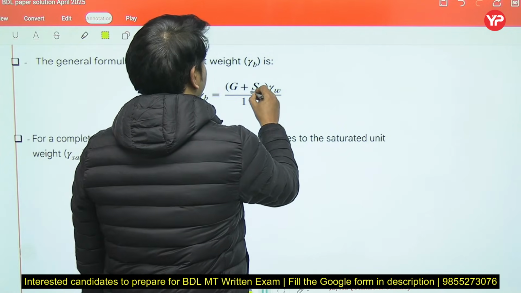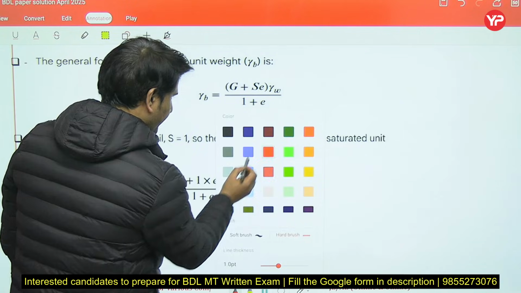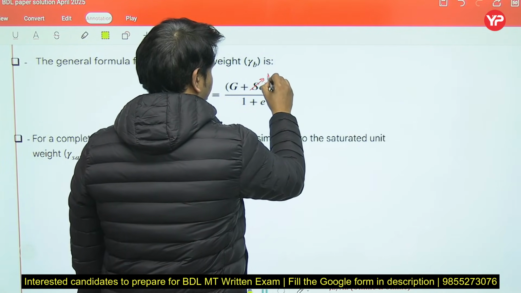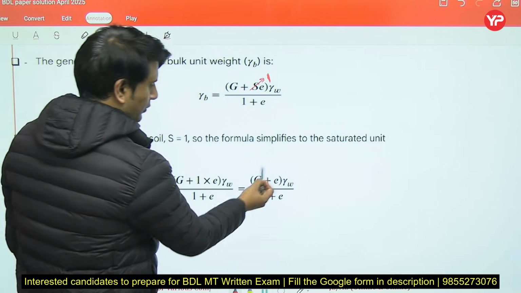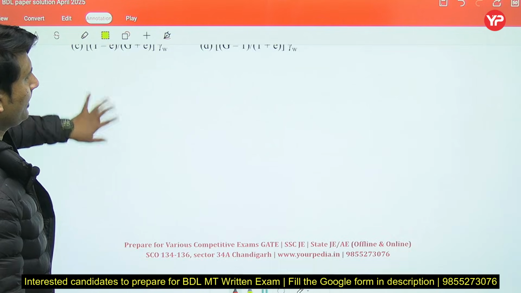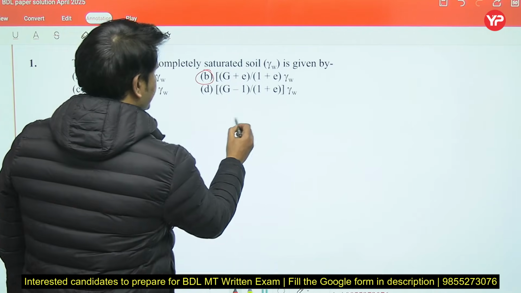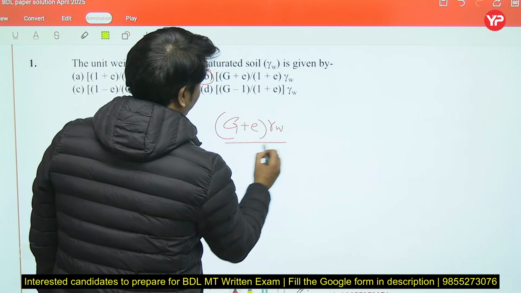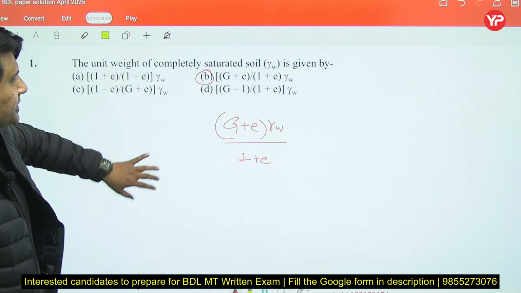Now for saturated soil, the value of degree of saturation is 1. So if I put S equal to 1, this formula will look like this, and the correct option will be B, (G + E) multiplied by gamma W upon (1 + E). So the correct option is B.